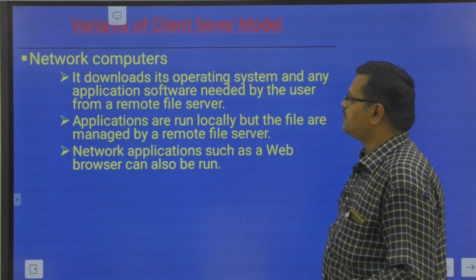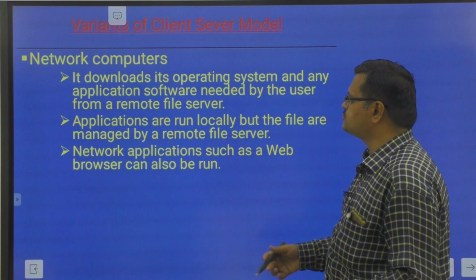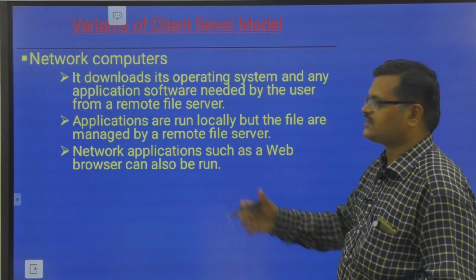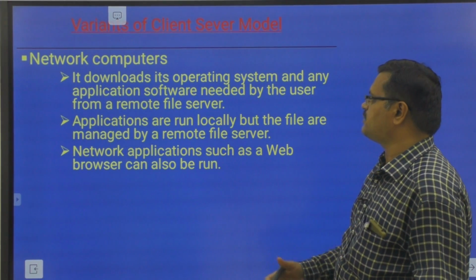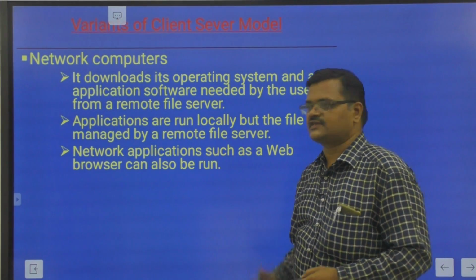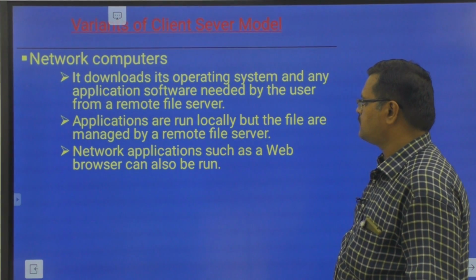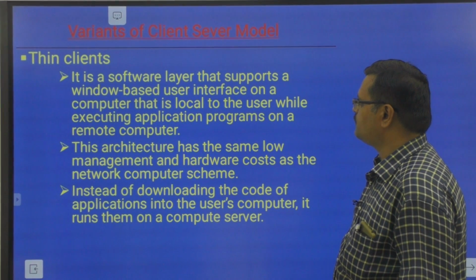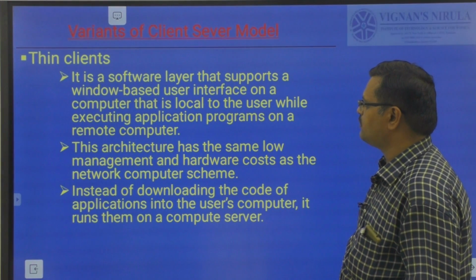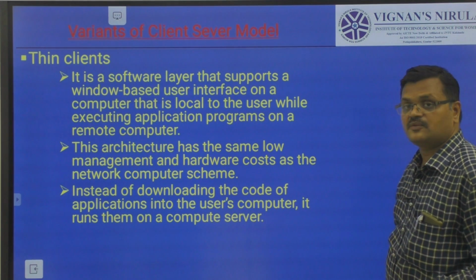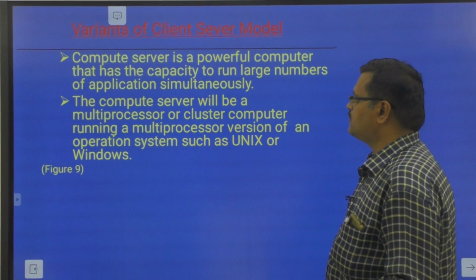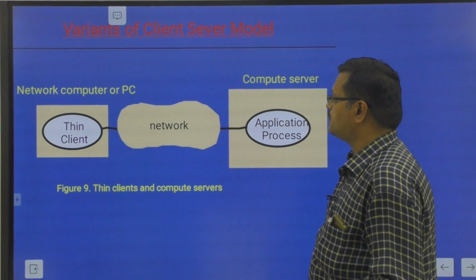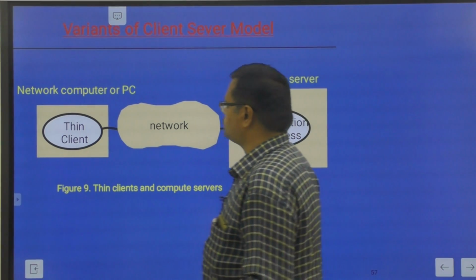Next are network computers. A network computer downloads its operating system and any application software needed by the user from a remote file server. Applications are run locally, but the files are managed by a remote file server. Thin clients are another example of a variant of the client-server system, which we will discuss.